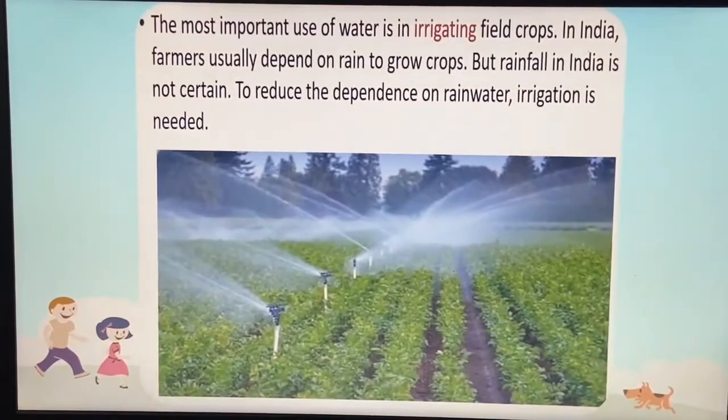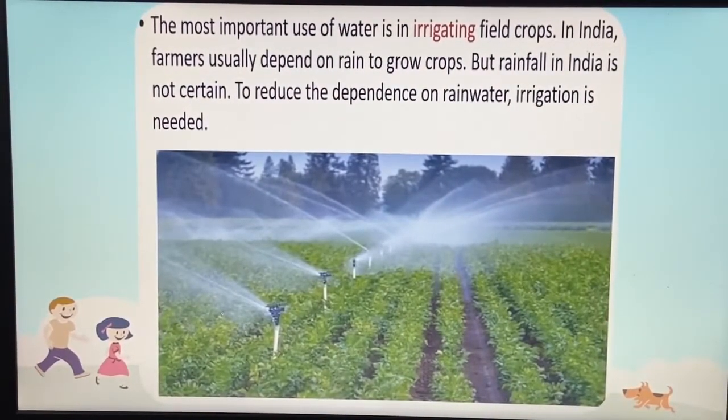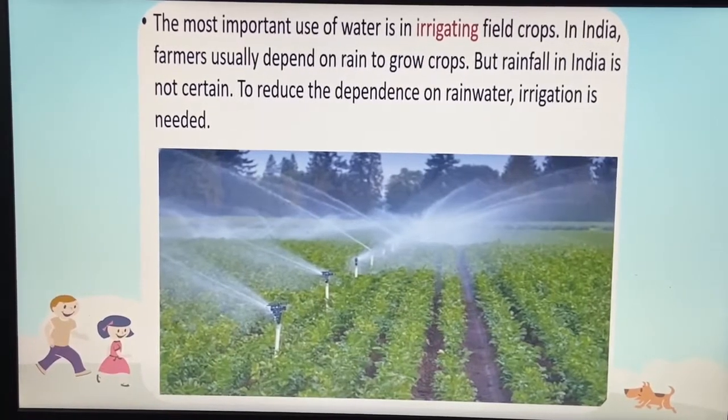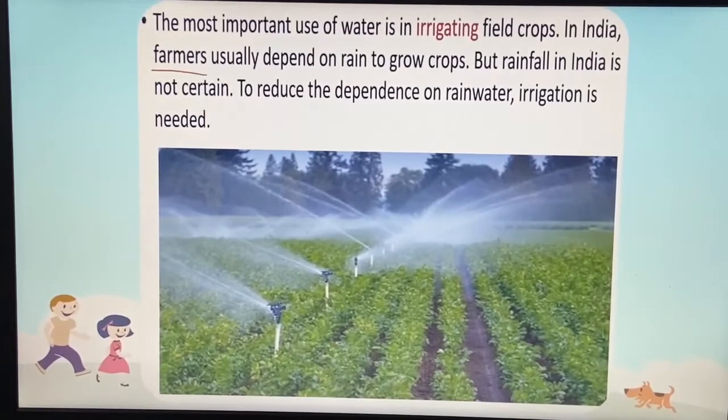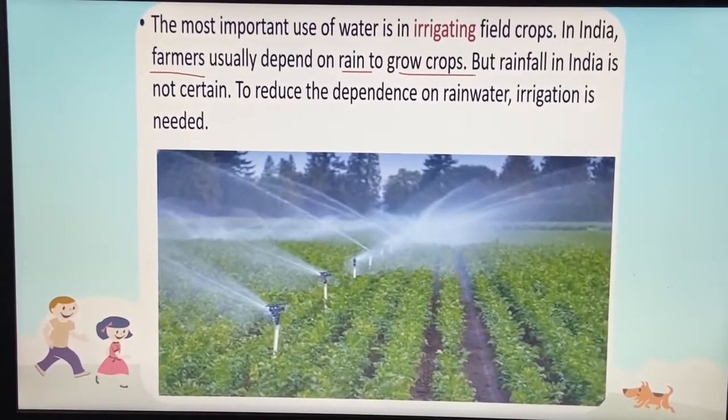Now let's talk further. The most important use of water is in irrigating field crops. In India, the farmers usually depend on the rain to grow crops. So the farmers mainly depend on rainwater to grow their crops. But rainfall in India is not certain.